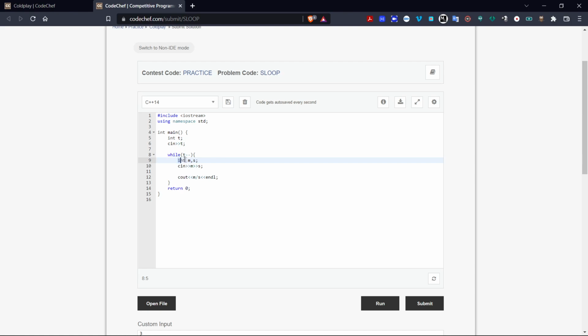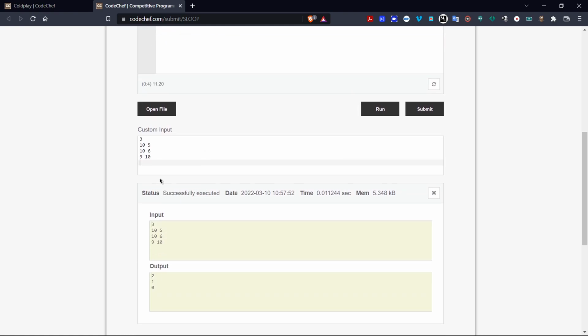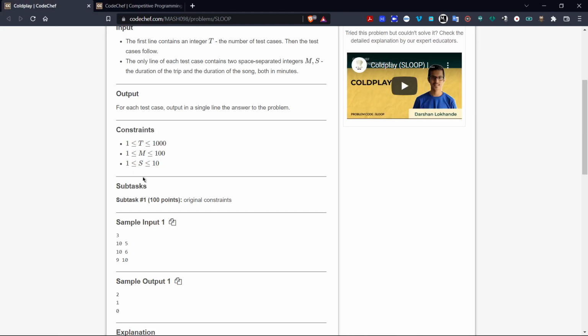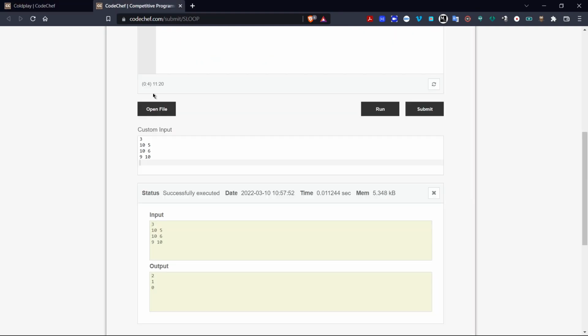Then we've initialized two integers m and s, in which m is the length of the journey, s is the length of the song. Then we have taken the input of m and s from the user. Then we have a single line of output, which is m divided by s, and which is ended by an endl syntax, so that the output of the subsequent test cases are shown on new lines. Here, when we run the custom input from the question given, we find the output to be 210, which is matching with the sample output.